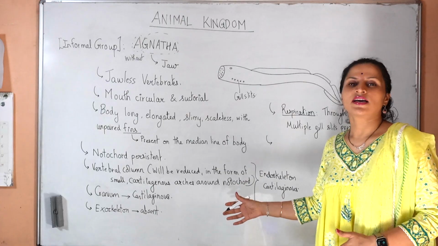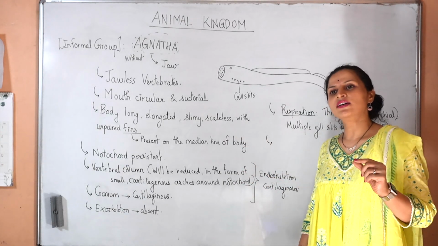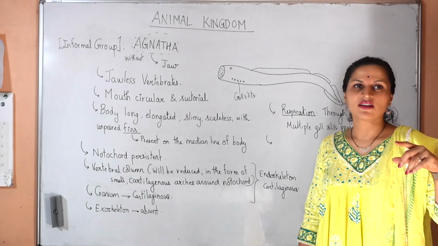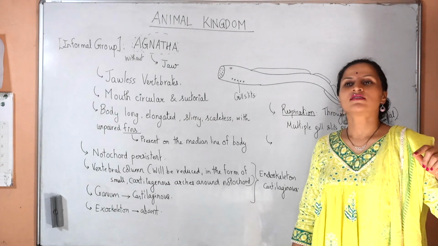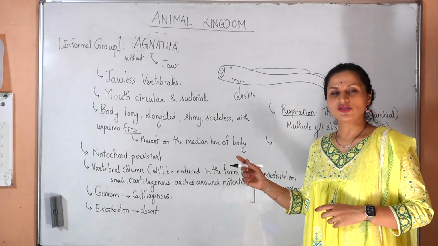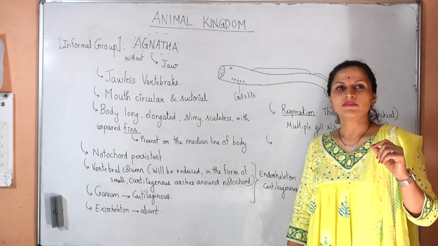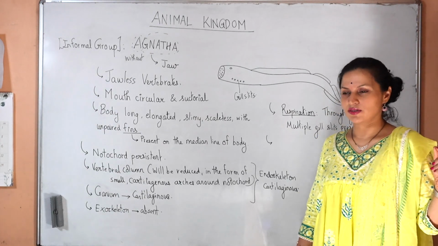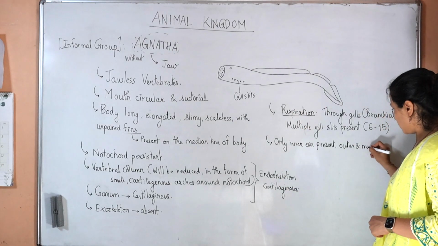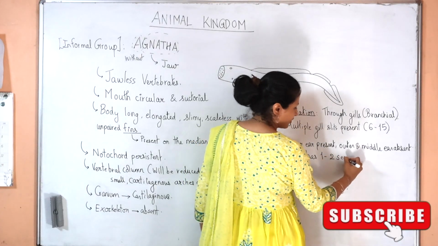The ear has just started developing in the Agnathans, so only the inner ear is present, and inside it we have just one or two semicircular canals. Only the inner ear is present; the outer and middle ear are absent.